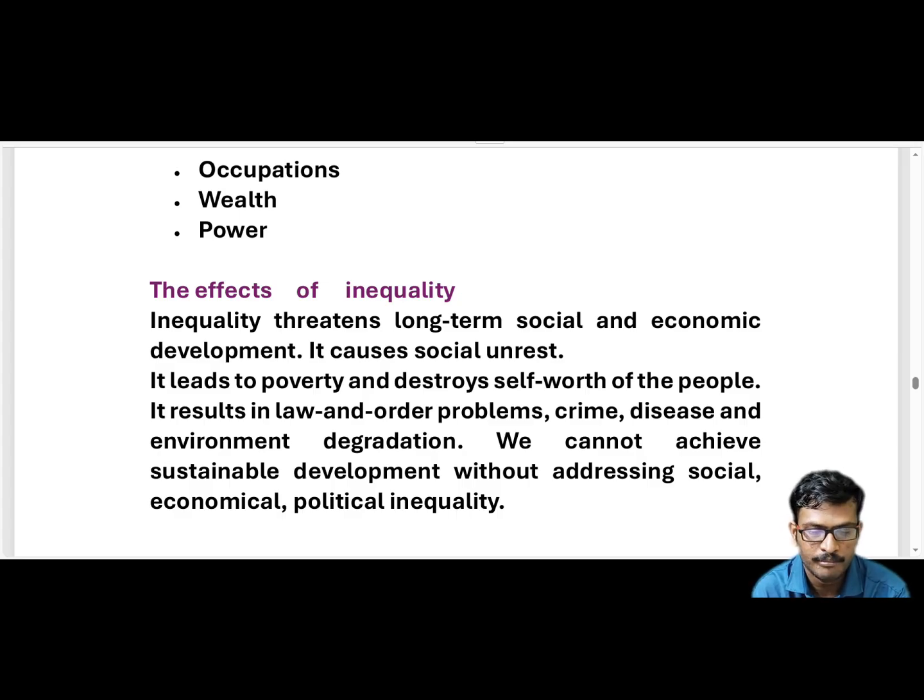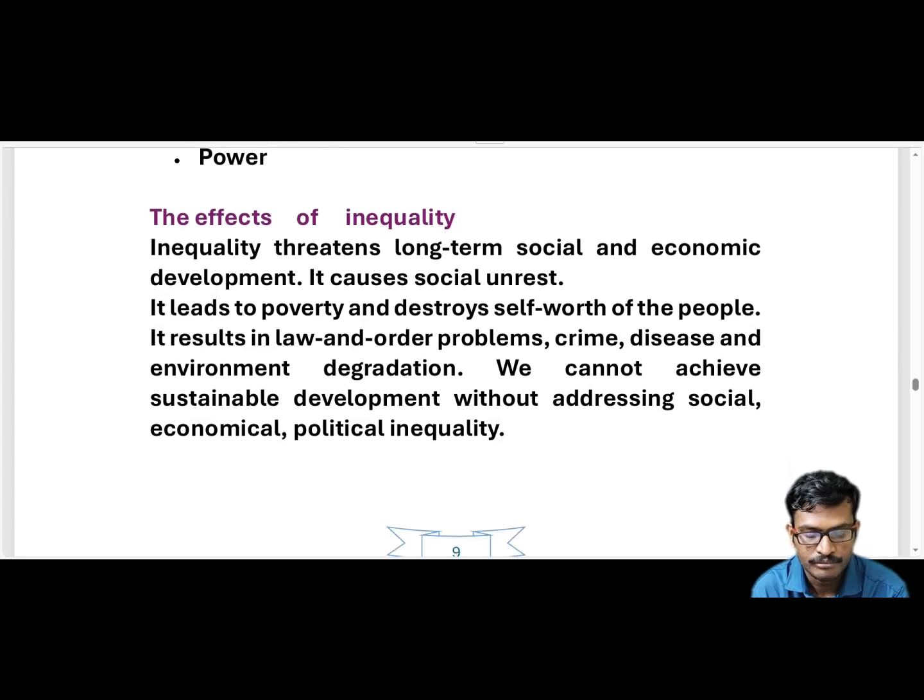We cannot achieve sustainable development without addressing socio-economic and political inequalities. Sustainable development will not be possible. Sustainable means eco-friendly development that we can sustain. This meaning will be discussed later, after completion of this chapter. And here, without addressing social, economic, and political inequality, we cannot get development in our world.